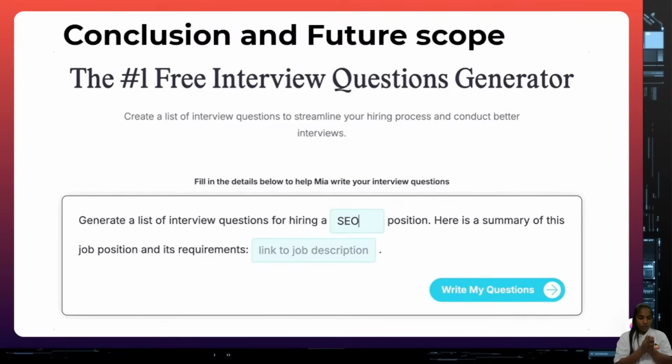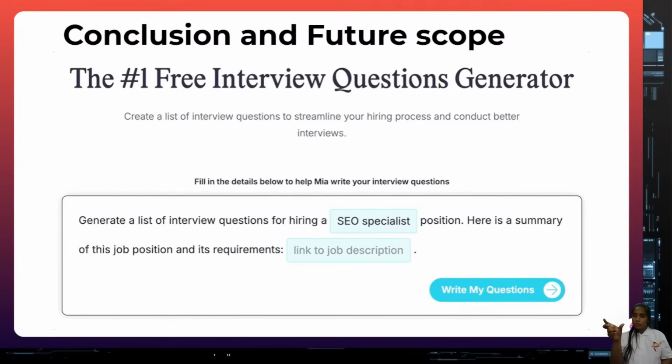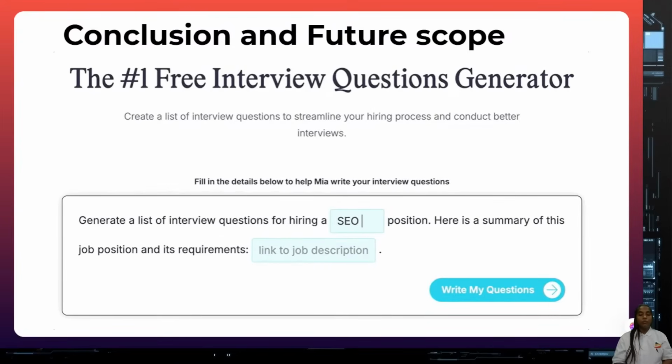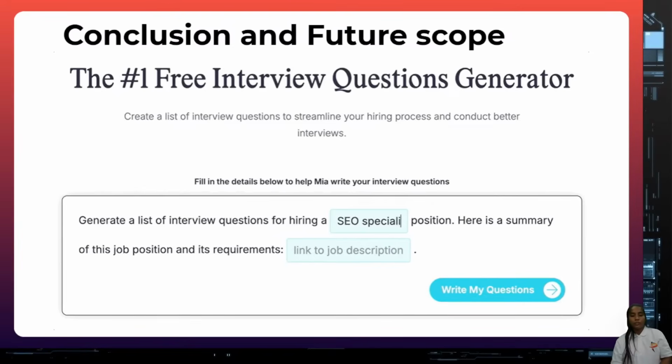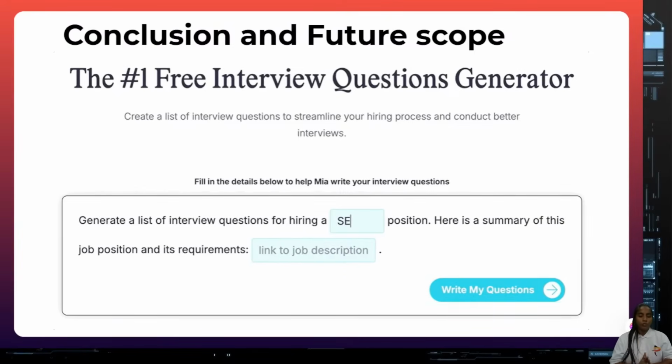You give the job role along with the instructions, then it gives questions and answers. If you need particular examples, you have to give the context information. That is our main motto of the concept.